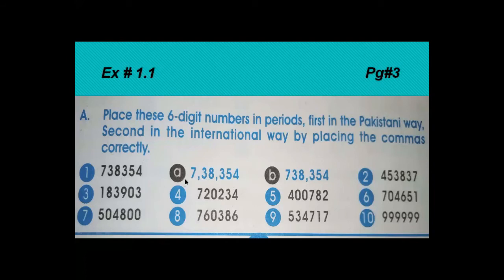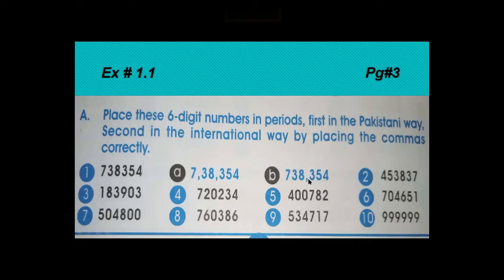So first of all we place commas the Pakistani way, starting from the right side. 4, 5, 3: units, tens, 100. First group complete, then you put a comma here. Then 8, 3, 1,000, 10,000. Another group complete, then you put a comma here. It is read as 7 lakhs, 38,354. This is the Pakistani way. Now come to part B.